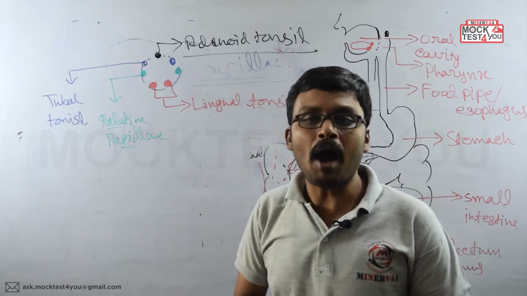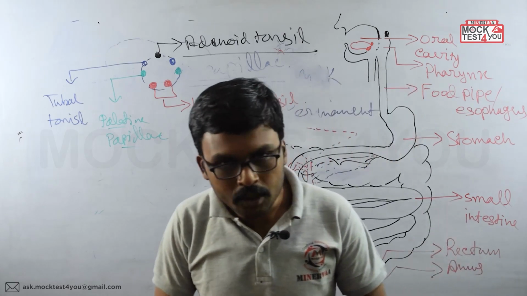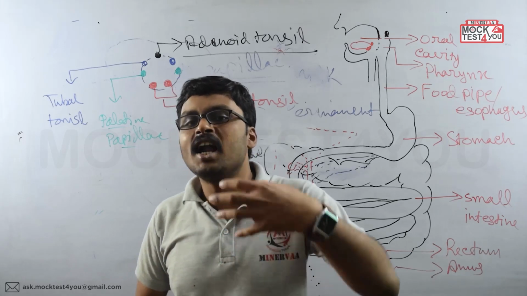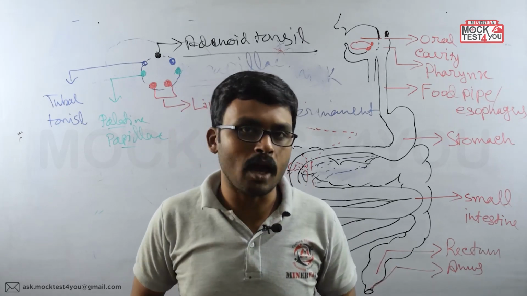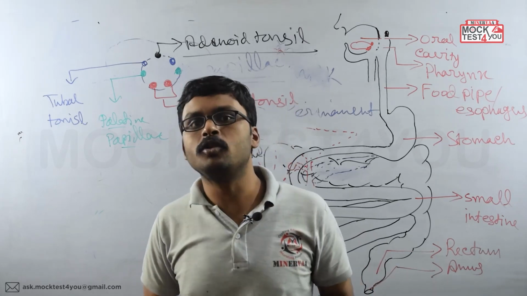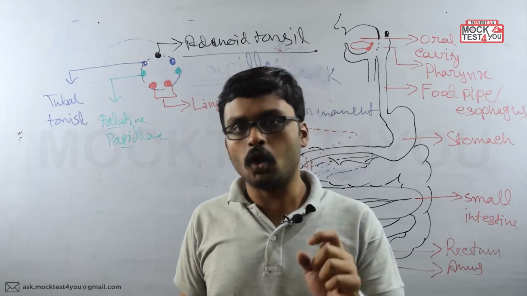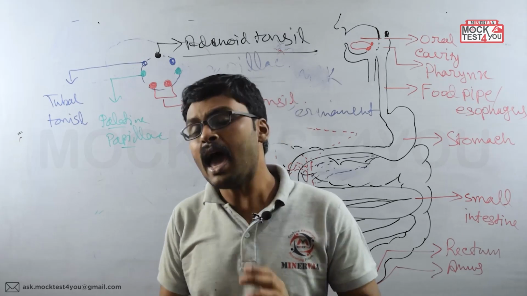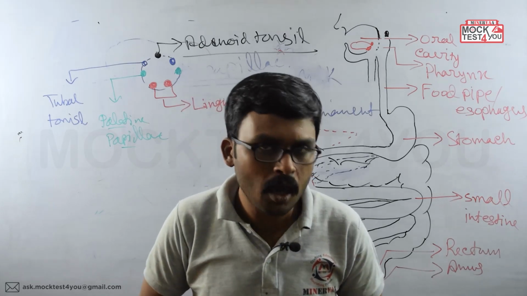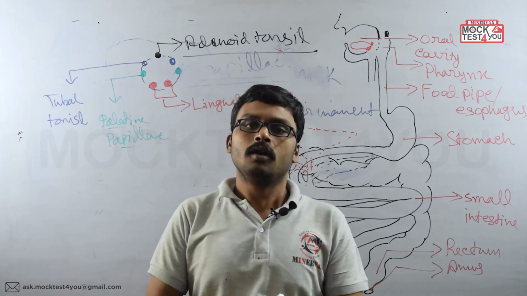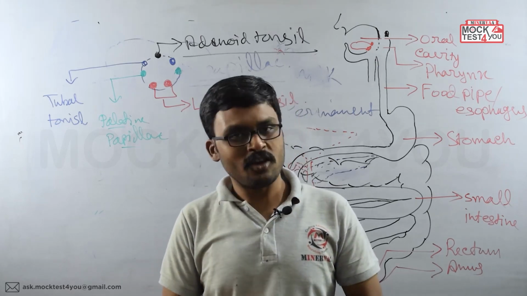So today we have learned about the structure of the oral cavity: the teeth structure, the tongue structure, Waldeyer's ring. One more thing we have to discuss is the salivary gland and its secretion. We'll discuss this, and the rest of the digestive system, and how digestion and absorption go on, in the next lectures.